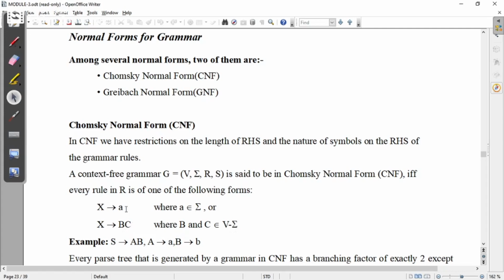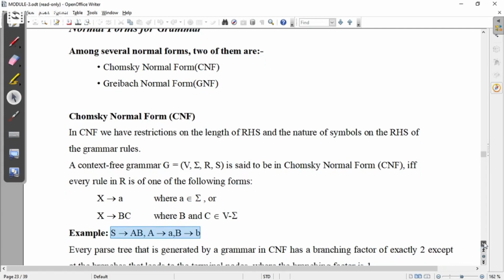So A here has to be a terminal, whereas B and C have to be non-terminals. Now you can see an example here: S gives AB, A gives a, B gives b. So this satisfies the Chomsky normal form restrictions.